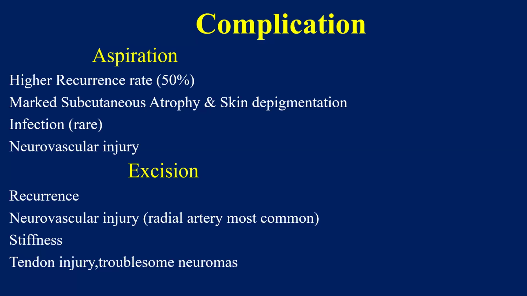There are certain complications. In aspiration, there are higher chances of recurrence, marked subcutaneous atrophy and skin pigmentation, and infection or neurovascular injury. When we excise, there is also a chance of recurrence, but it is less. Neurovascular injury in volar ganglion: the radial artery can be injured. Then stiffness, as I have mentioned, volar flexion of the wrist is reduced. Also tendon injury or troublesome neuromas. If we cut nerves or tendons, there is also a chance of complication.